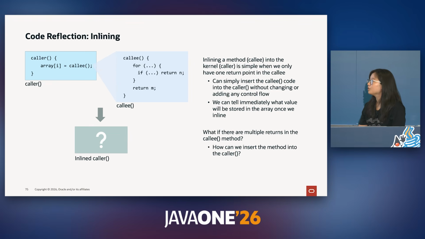However, when we have multiple return points inside of the callee, it becomes less obvious how to inline this into the caller. This is a simple example, but inlining larger methods will become more difficult and just generally harder to merge the control flow. We can't simply insert the callee's code into the caller. We could potentially replace the return statements inside of the callee with the caller's array accesses, but we want to avoid modifying the caller. All we want to do is insert the callee's code.